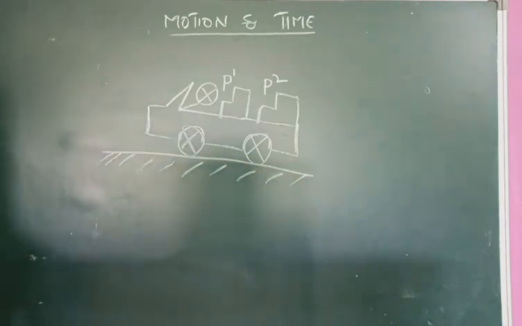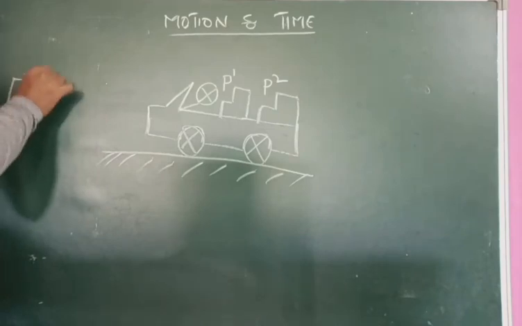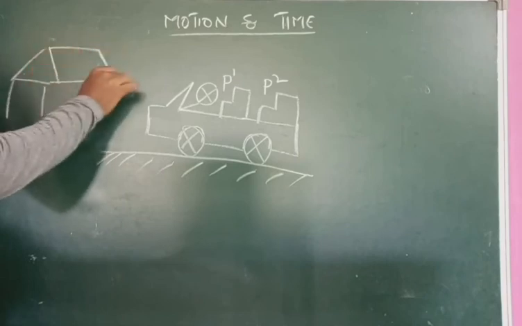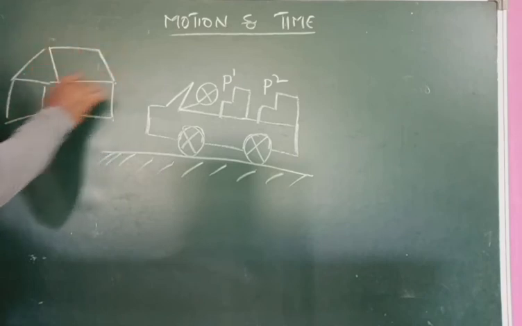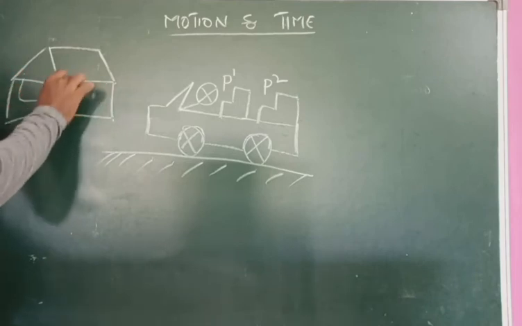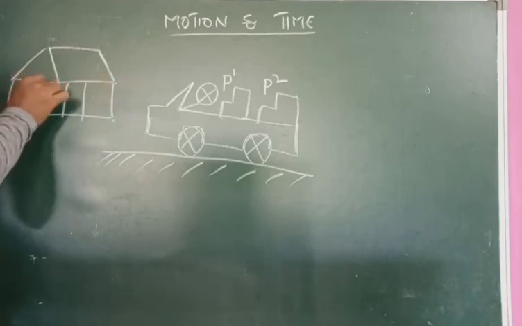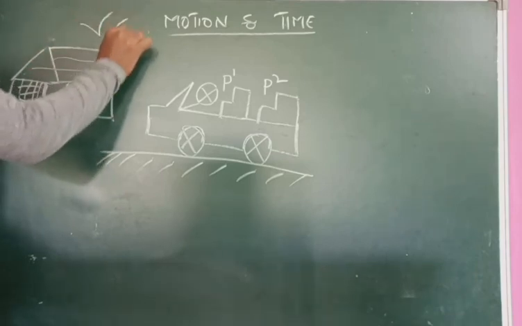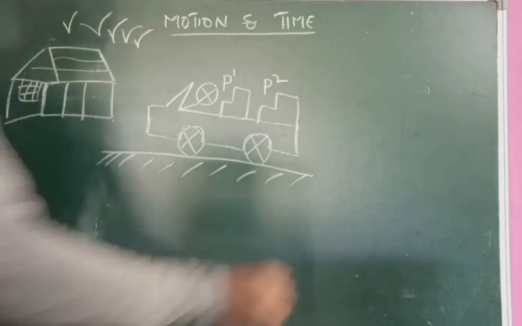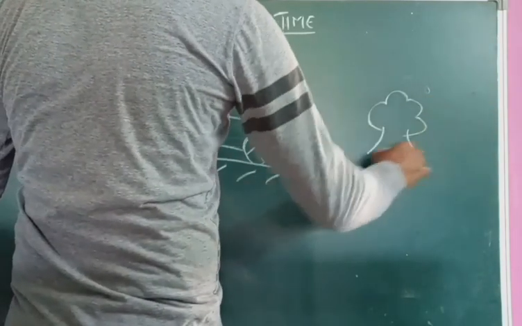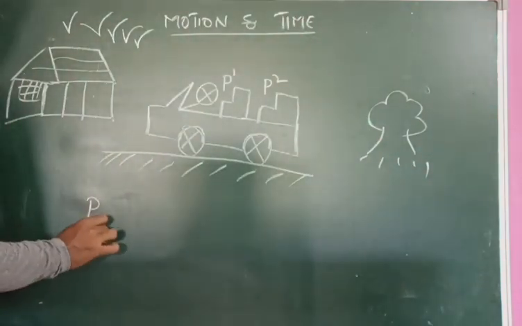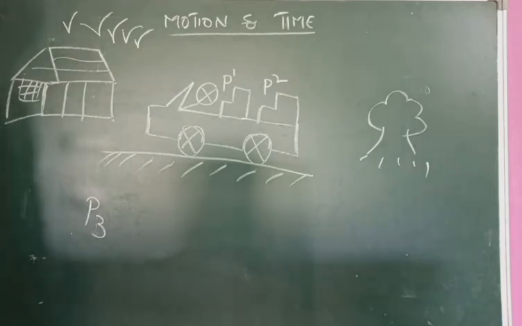Okay, here there is a house. Here birds are flying, and here there is a tree, and here there is a person P3. Okay, this is the example.